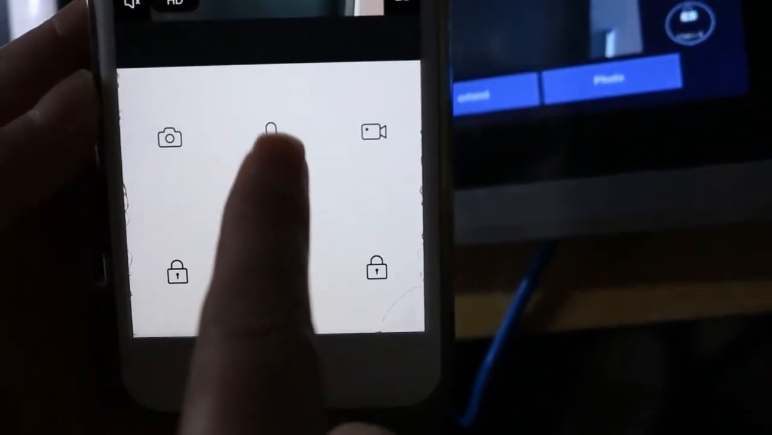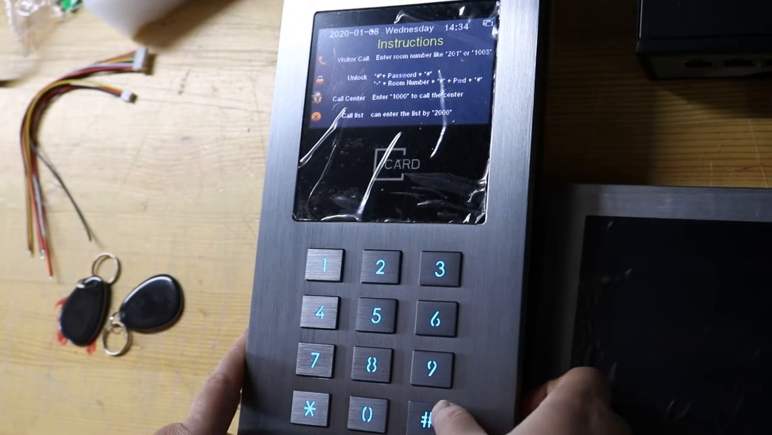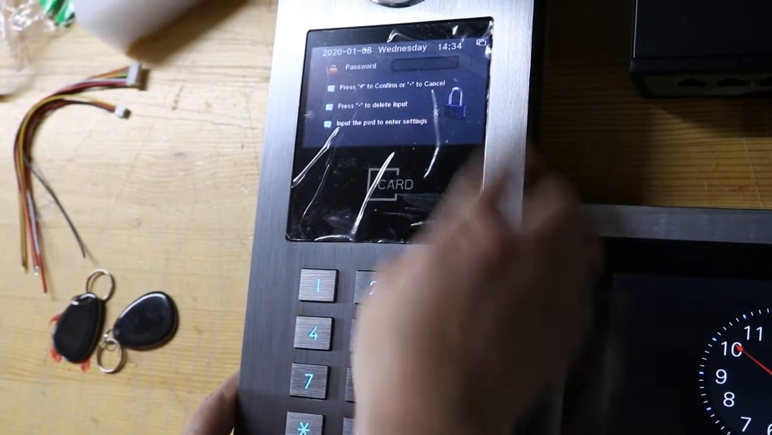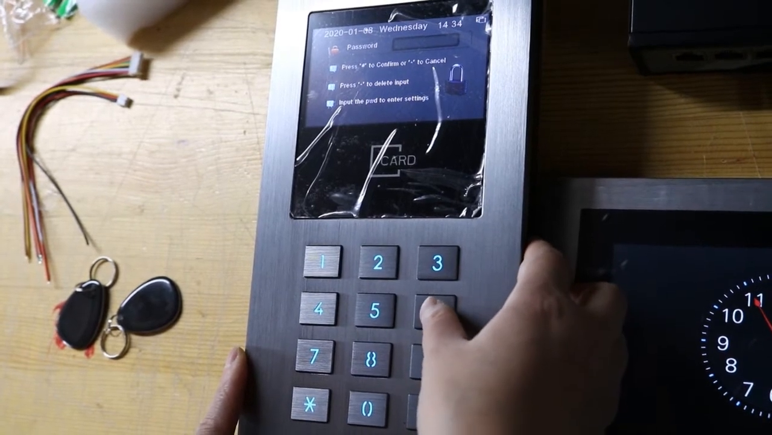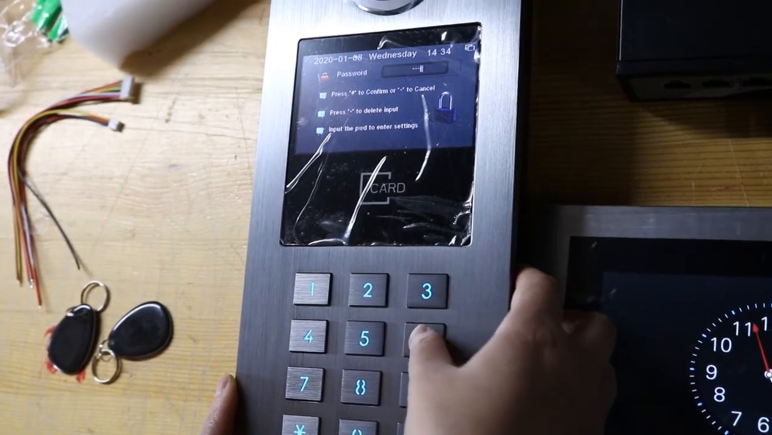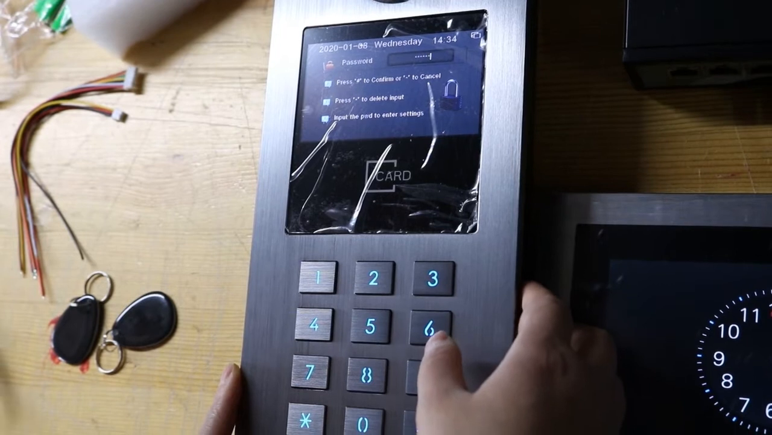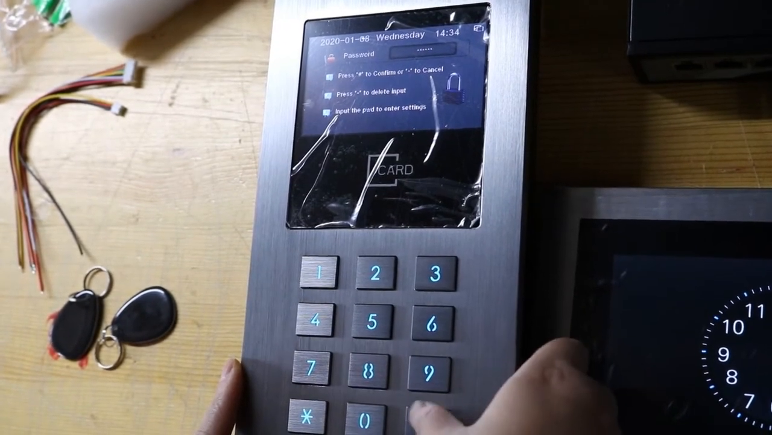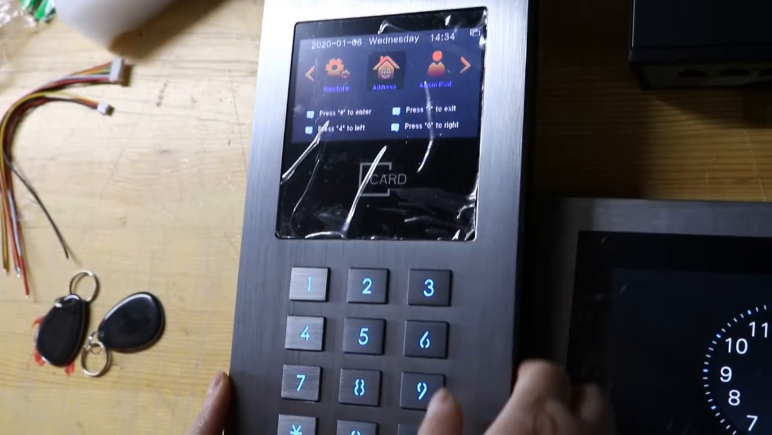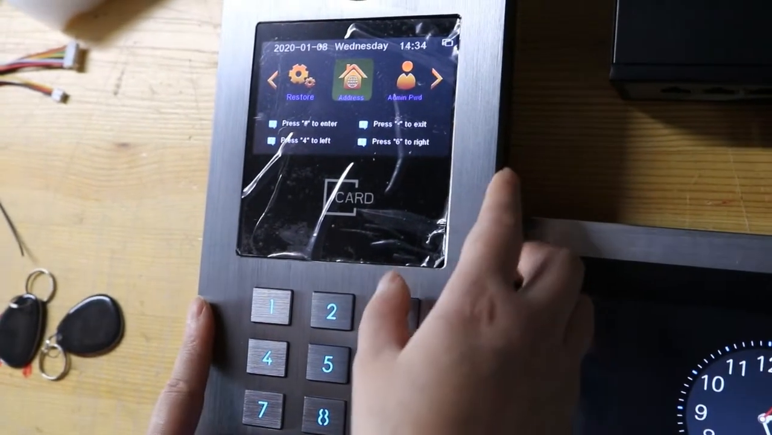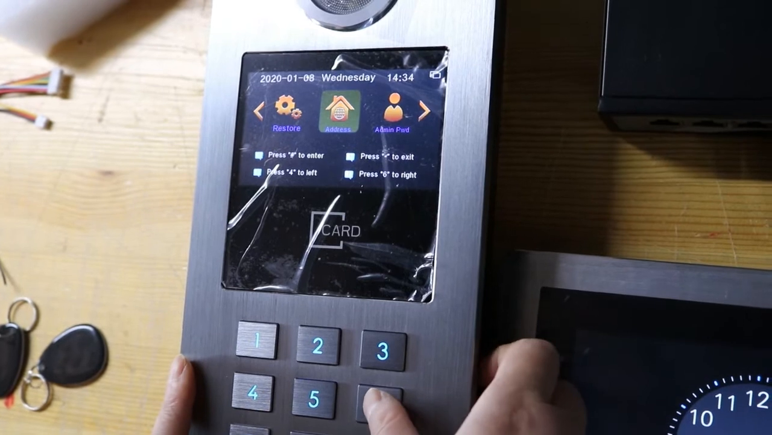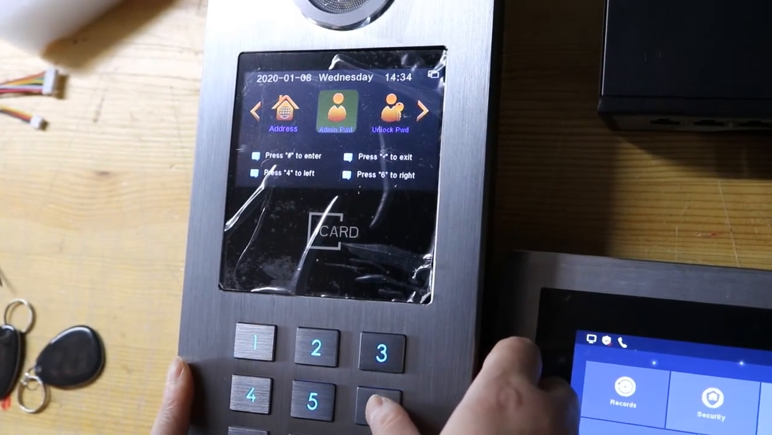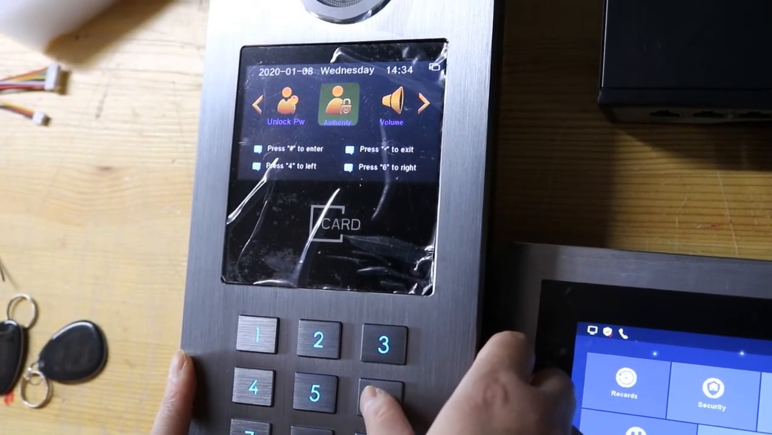Here, talk. Please input the password. The system password is 66. And then press this button to confirm. Press 6 or 4 to go left or right. Okay, the settings.